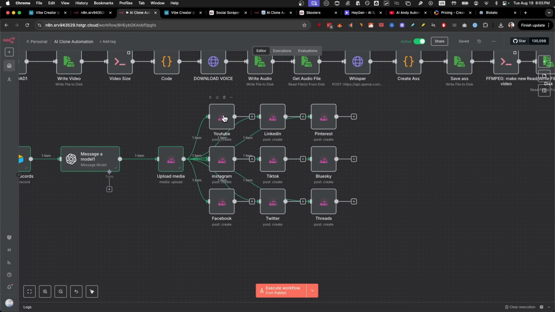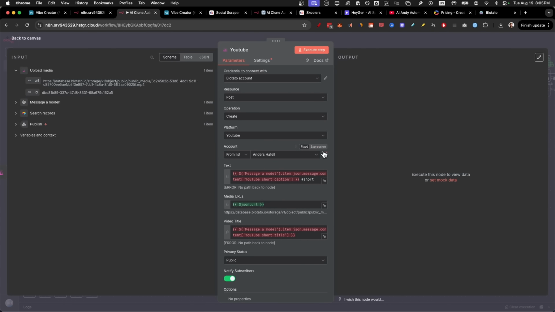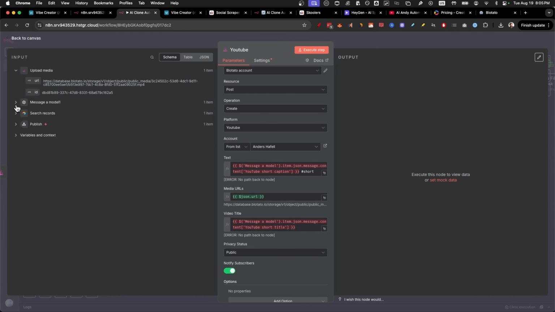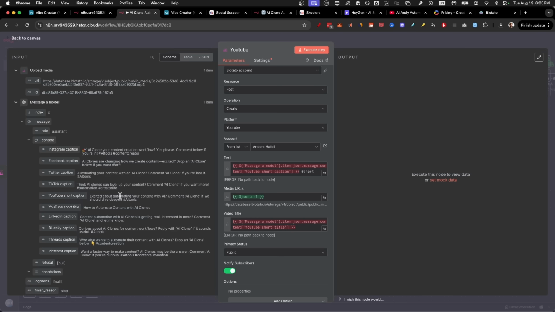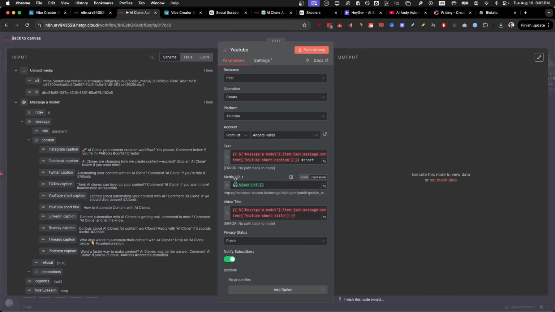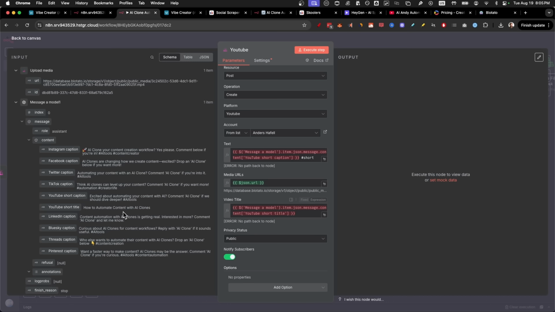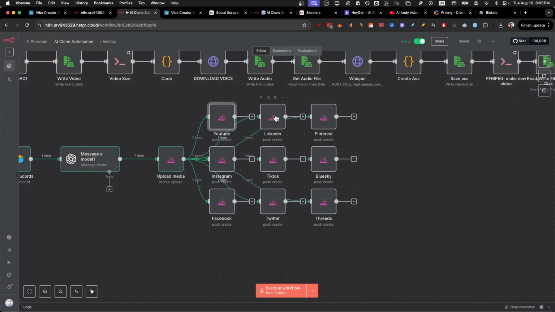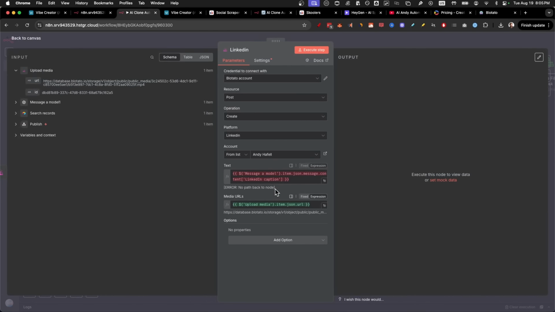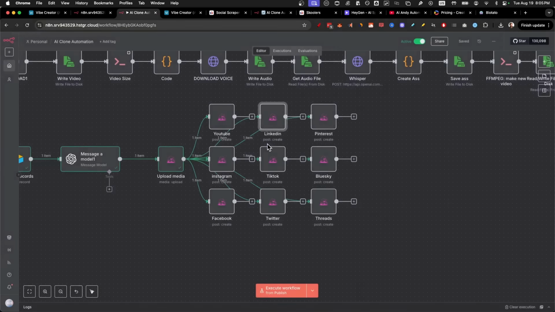Now we just need to set up all these nodes. Inside of YouTube, all we got to do is to take the message model. We have the text here, which is going to be the description. Then we have the media URL that comes from the upload media Blotato node. And then we have the video title that also comes from the ChatGPT JSON output. Other than that, each and every node are really similar to each other as long as you just log into the correct platform, you select the correct account that you want to post on.